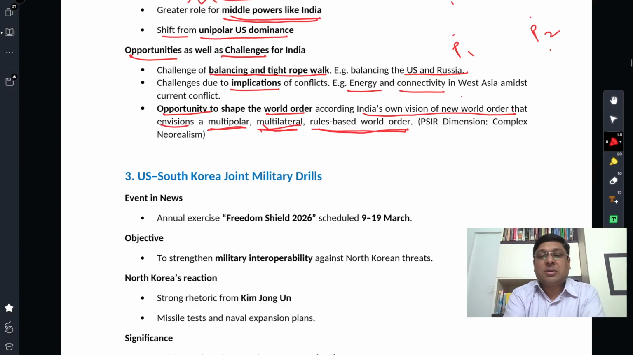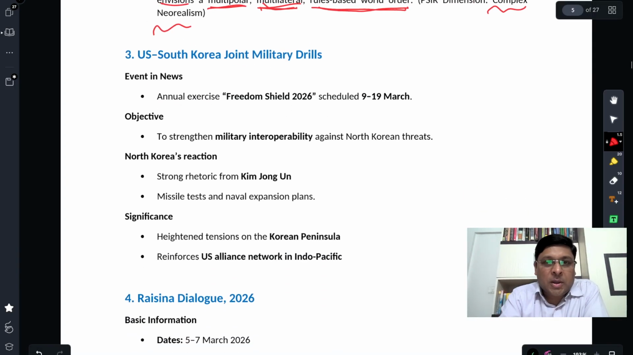Another PSIR dimension here is, when a country looks forward to shape the world order, that approach is called the complex neo-realist approach. Complex neo-realist approach. GS students can ignore this. Complex neo-realism involves reshaping the world order. You can coin this term.